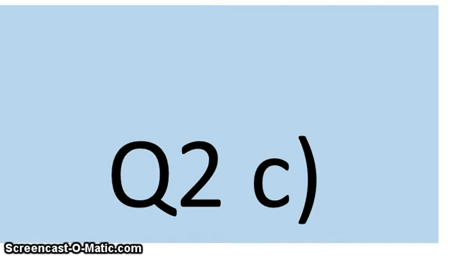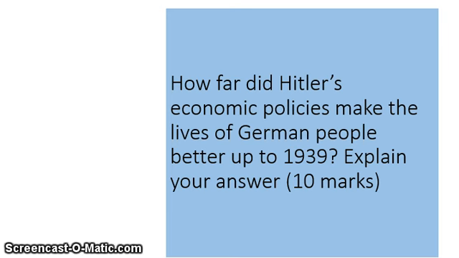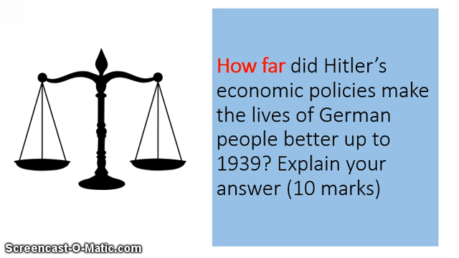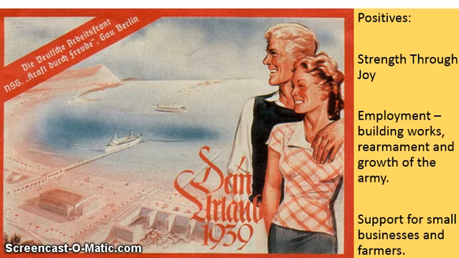Question 2C. As you can see here, the key command term is how far. That means this needs to be a balanced answer. You have to argue ways in which the policies did make people's lives better and ways in which they didn't make people's lives better.